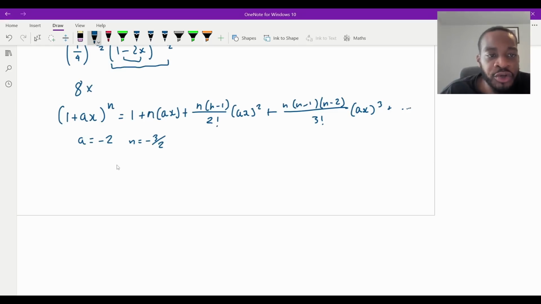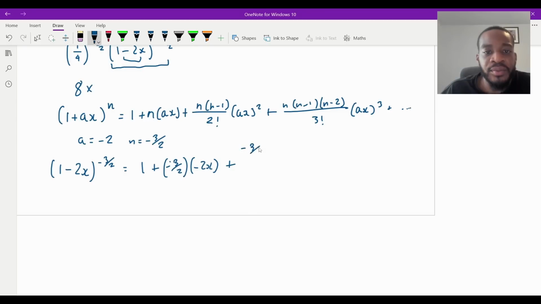Yeah, so let's do that. It's going to be equal to, so let me write here actually, so it's super clear. 1 minus 2x to the -3/2. If I use that formula, it's going to be 1 plus -3/2, and then ax, which in this case is going to be -2x, isn't it? Like that. And then plus n, which is -3/2, times n minus 1.